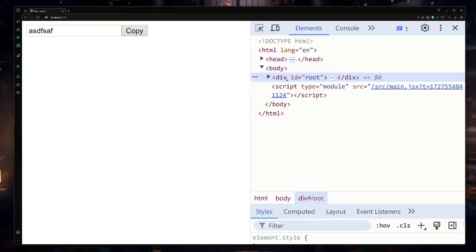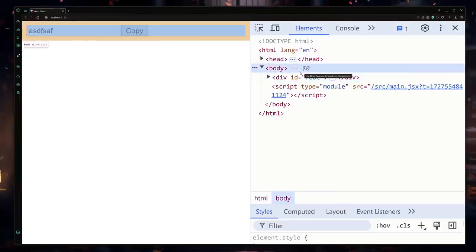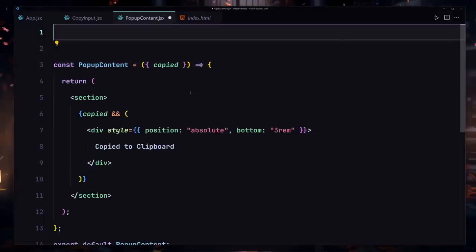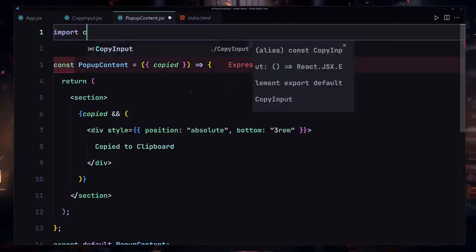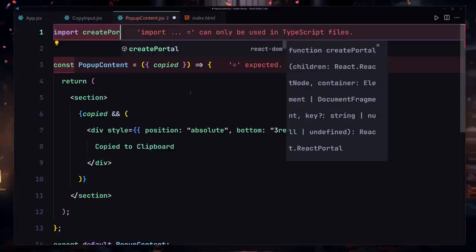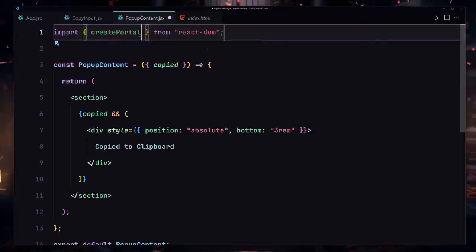But let's suppose we don't want to render our content to this div, so let's suppose we want to render our content to the body or somewhere else, so how in the world are we going to be doing that? So to do that, you guessed it, we are going to be using the React portal. So first of all, we are going to be importing the React portal. So I'll use import and then createPortal, and we are going to be getting there from the React DOM, not from React.js, but from the React DOM.